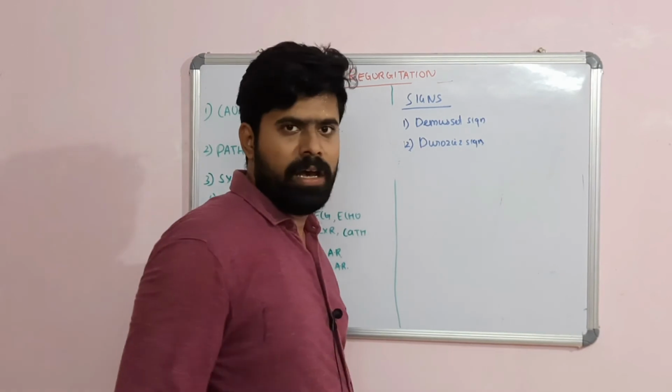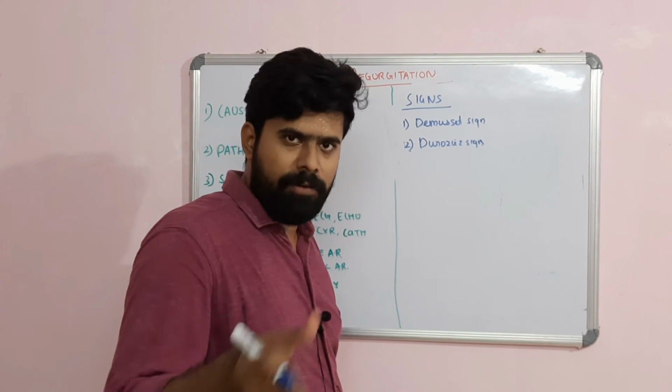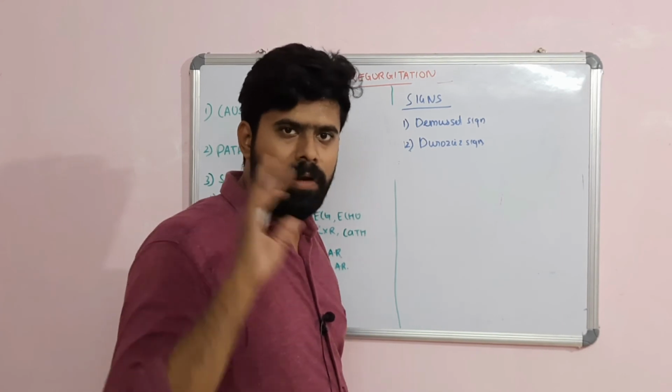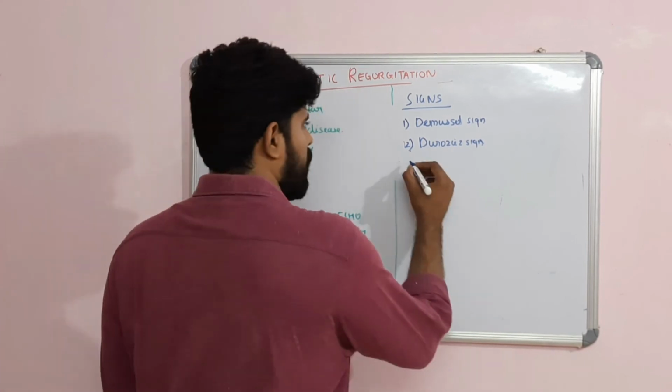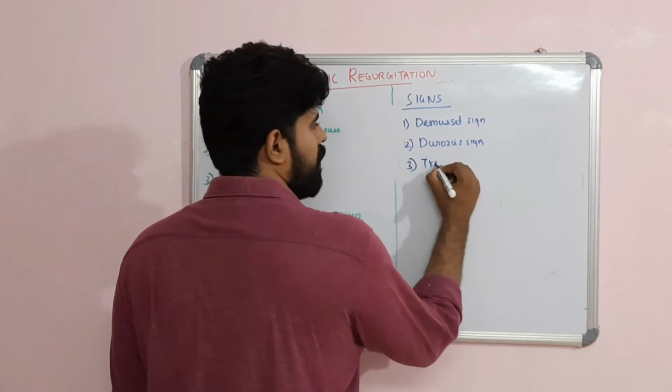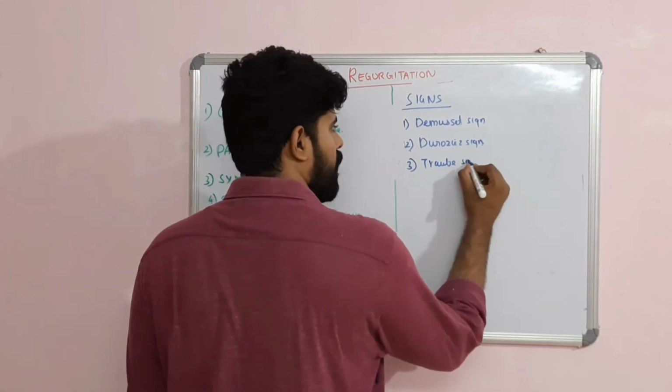This means when you keep the stethoscope over the femoral artery and compress the femoral artery proximally, you will hear a systolic murmur. When it is compressed distally, you will have a diastolic murmur. That is Duroziez sign. This is the Traube sign, the pistol shot sound over the femoral artery.